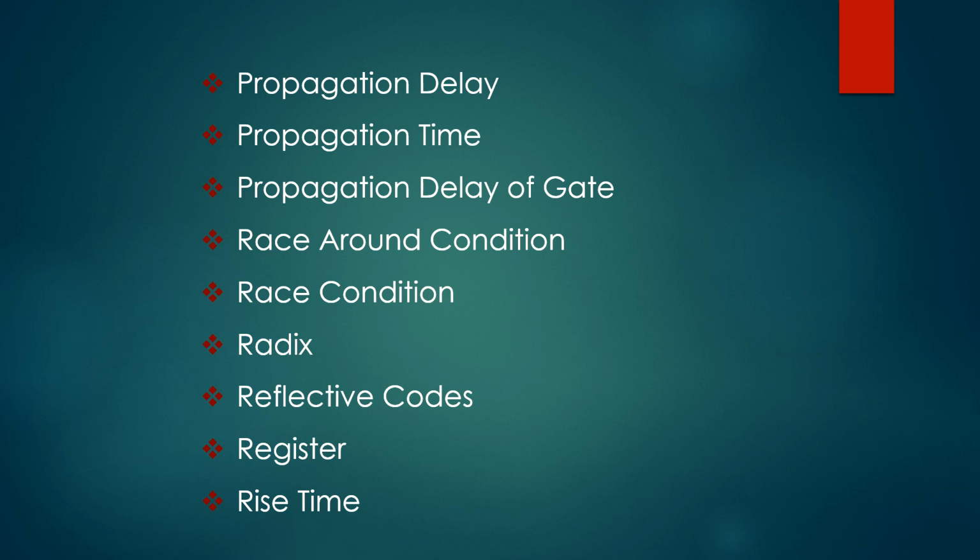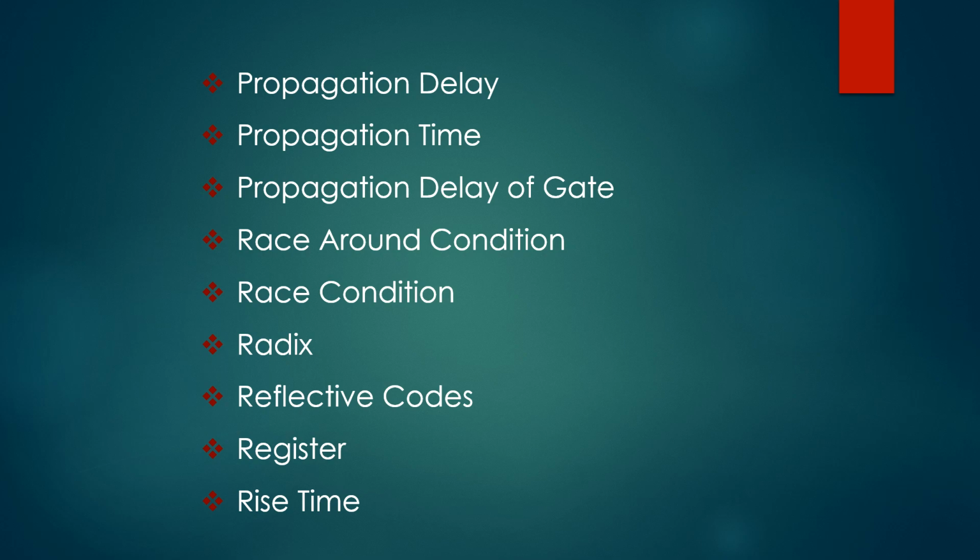Next one, radix. Radix is also known as the base. It is the number of characters in the character set of a positional number system. So a decimal number has a base of 10, whereas a binary number has a base of 2.